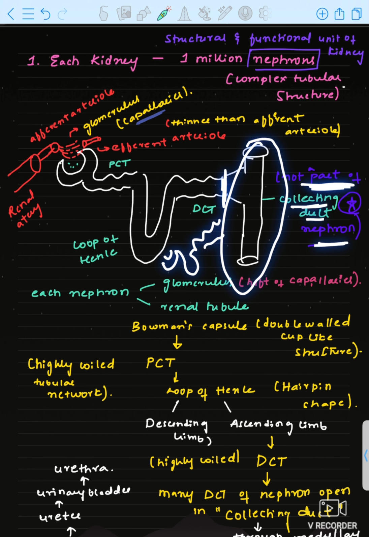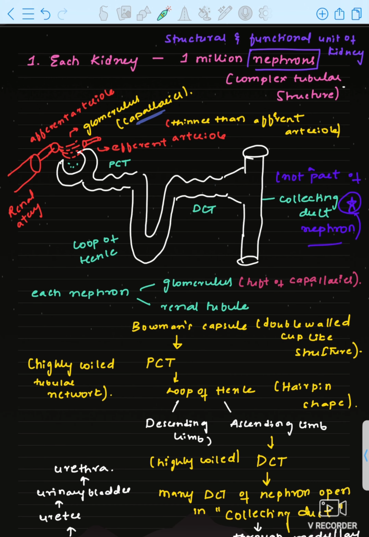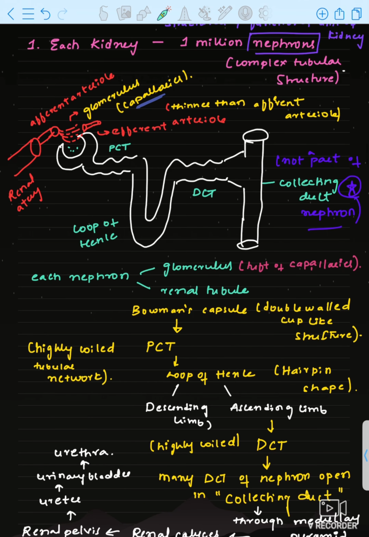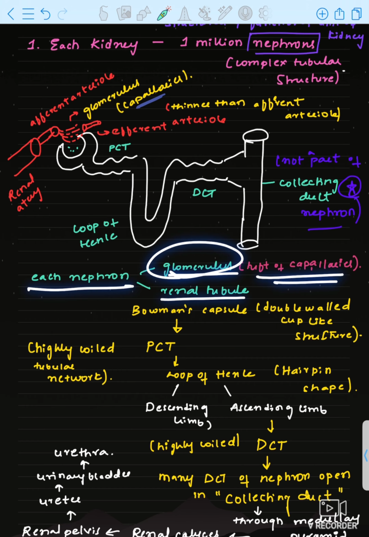Again, the DCT part, they will all together open into the collecting duct. Okay, you have to remember the collecting duct is not a part of the nephron. Okay, see, each nephron has a glomerulus and renal tubule. The glomerulus is a tuft of capillaries, and Bowman's capsule is a double-walled cup-like structure.